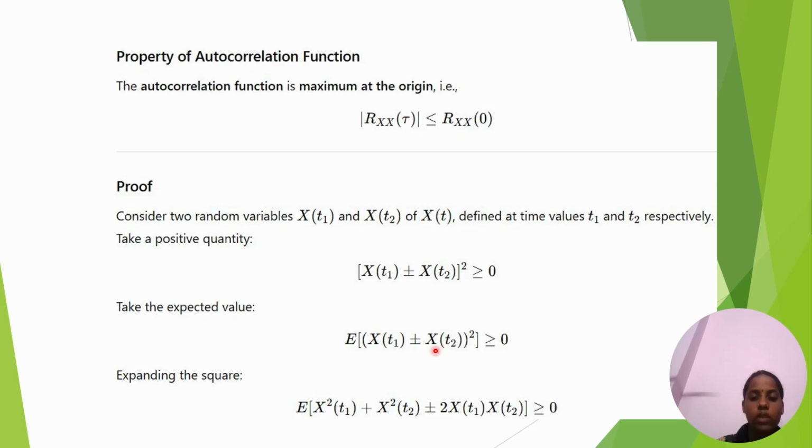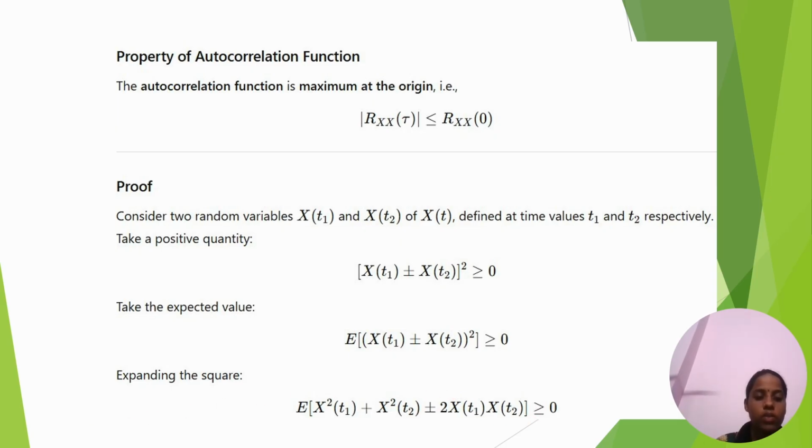Expanding the square, it can be represented by the a plus b whole square formula. A plus b whole square equal to a square plus b square plus 2ab. It can be expanded: E of X square of t1 plus X square of t2 plus or minus 2 X(t1) into X(t2) greater than or equal to 0.